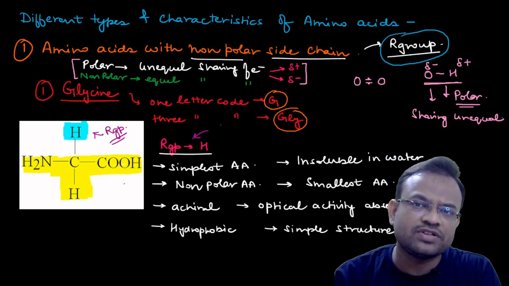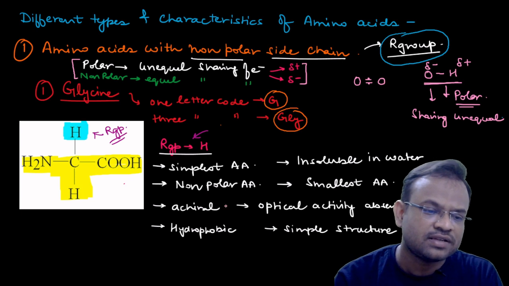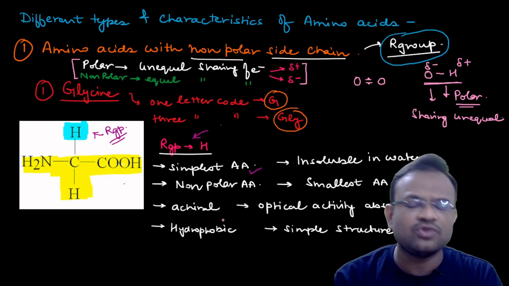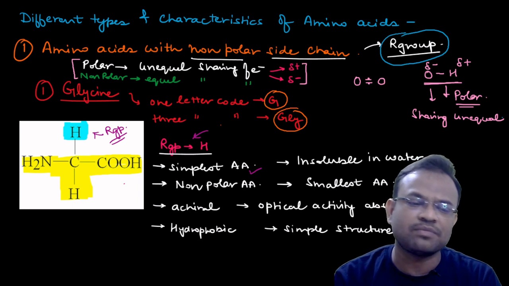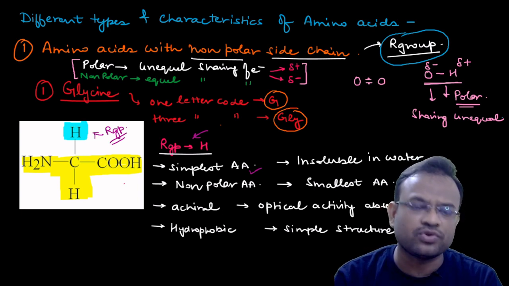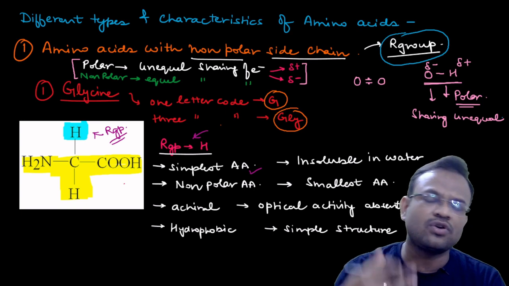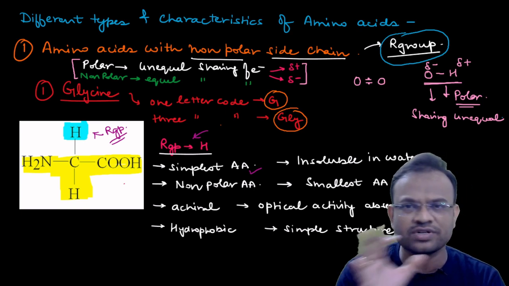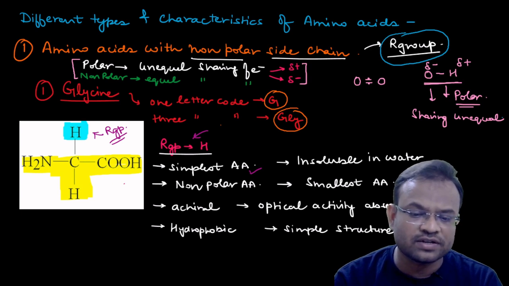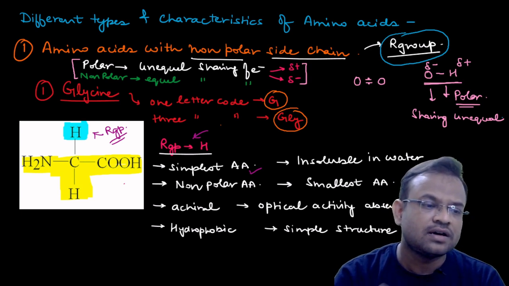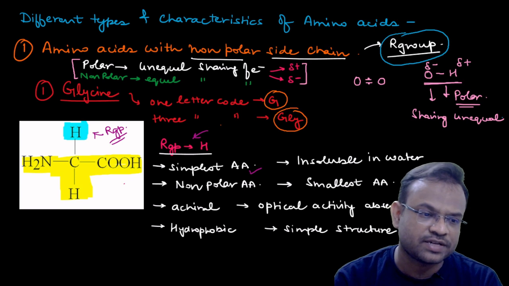Now other important features of glycine are that it is the simplest amino acid. You can understand this pretty easily because the simplest type of R group can be only hydrogen, right? You cannot go beyond hydrogen. Hydrogen is the simplest thing. So since the simplest R group is present, we can say that the amino acid is also the simplest.